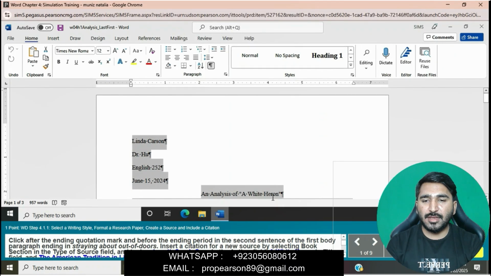Click after the ending quotation mark and before the ending period in the second sentence of the first body paragraph, ending with the string "about out of doors." Here we will insert a caption for a news source.